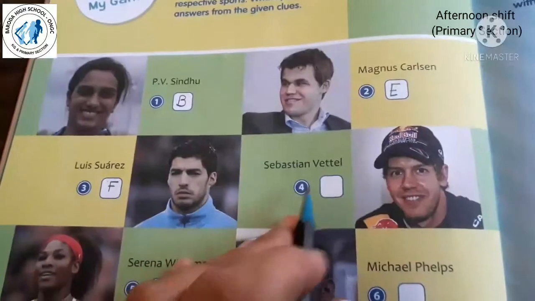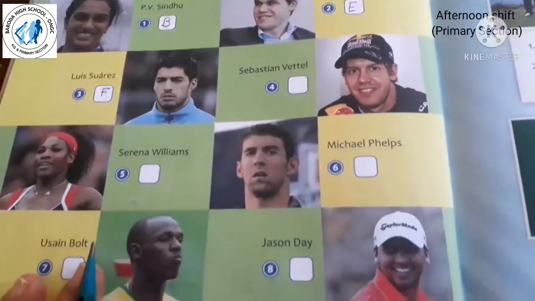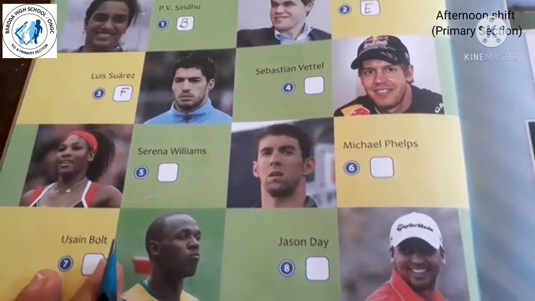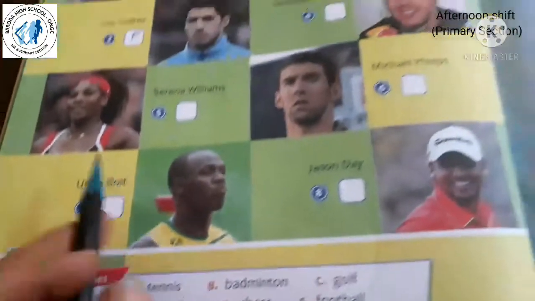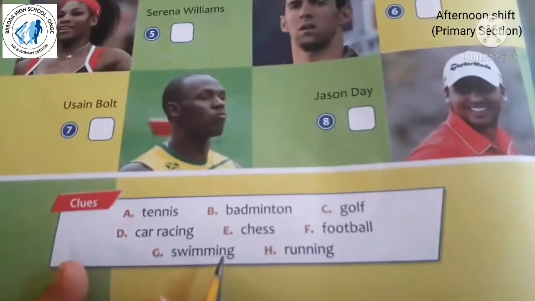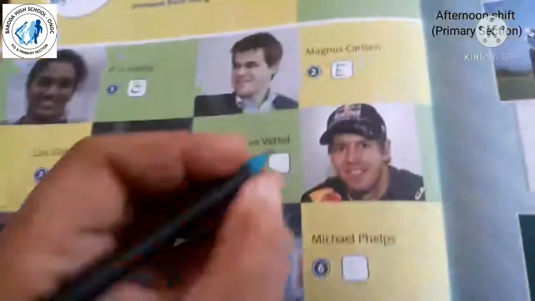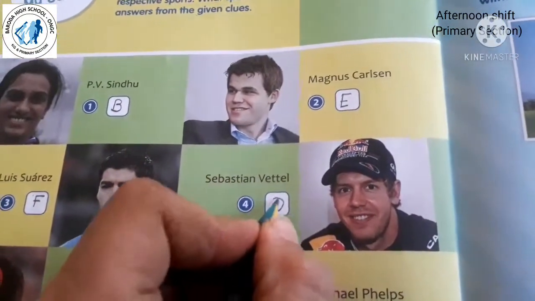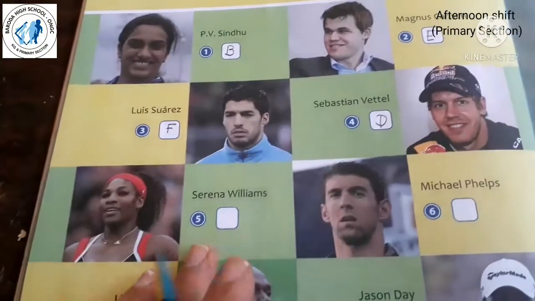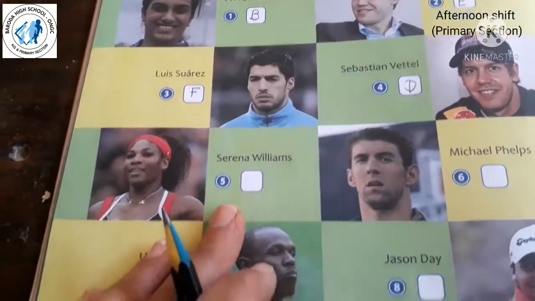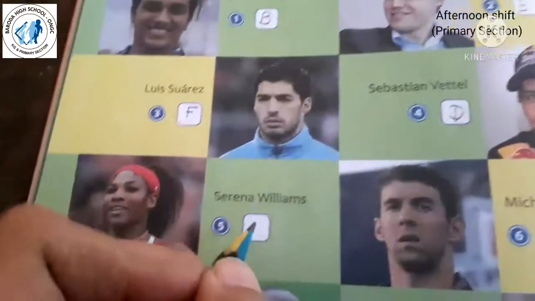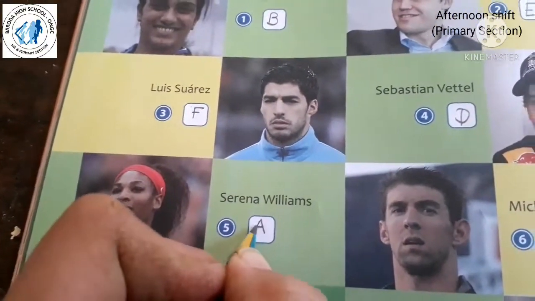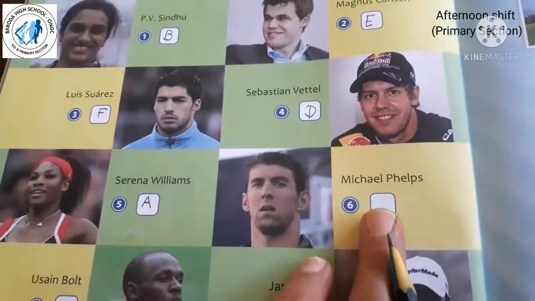Okay. Sebastian Vettel. Sebastian Vettel plays which game? See, car racing, right? You can see the dress they wear. Okay. Sebastian, car racing. So, D. Okay. Then, Serena Williams. You all know, tennis. Where is it? Yes, A. Serena Williams, A. Then, Michael Phelps.